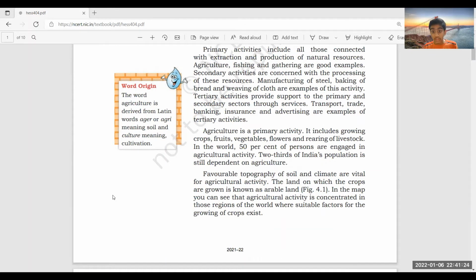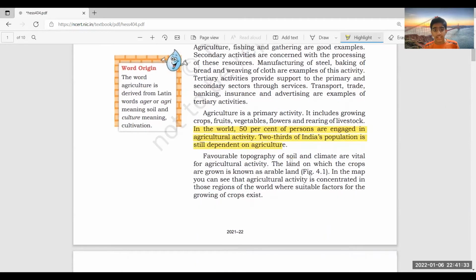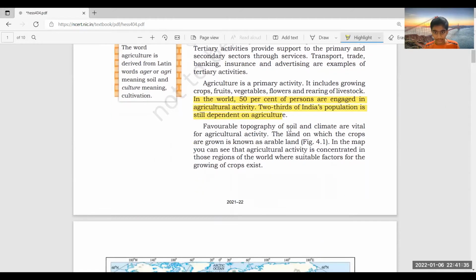Nearly 50% of persons in the world are engaged in agricultural activity, and two-thirds of India's population is still dependent on agriculture. Now, there are various factors which play a vital role in agricultural activity. Of course, favorable topography, land, soil, climate. There are many things, right?